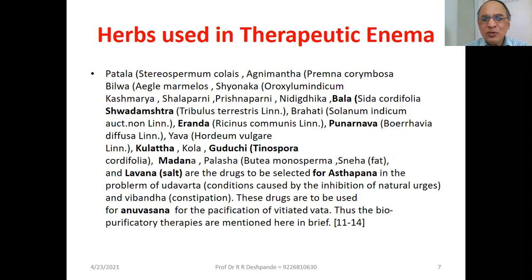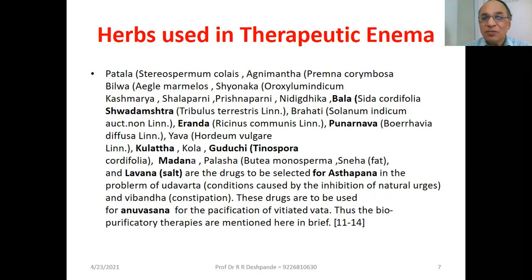Next, herbs used for the therapeutic enema, that is Basti in Ayurveda. Bilva, Agnimantha, Shonnak, Patla, these are the 10 roots. Shaliparni, Prishniparni, Bruhati, Kantakari, Gokshur. So Bruhatatrai and Laghutrai, which can be used as Dashamula, 10 roots, are the best medicine to give as decoction. So Dashamula decoction is very famous.